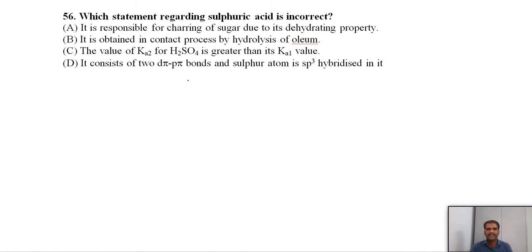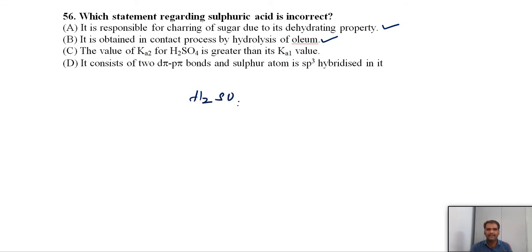Next, 56. Which statement regarding sulfuric acid is incorrect? It is responsible for charring of sugar due to its dehydrating nature. This is correct. It is obtained in the contact process by hydrolysis of oleum. Yes, this is also correct. The value of Ka2, the acid dissociation constant, for H2SO4 is greater than its Ka1 value. What are the Ka1 and Ka2 here?